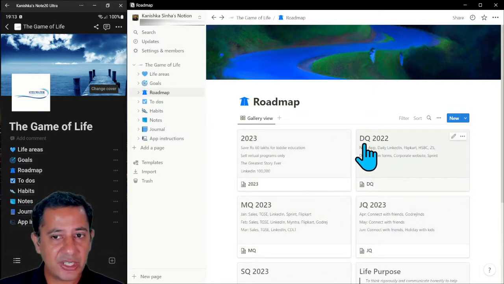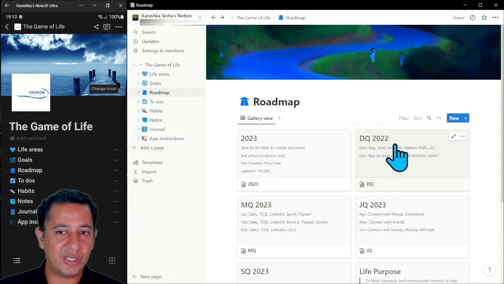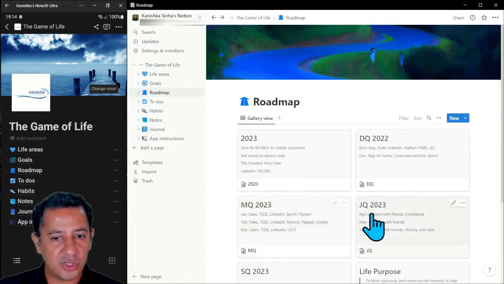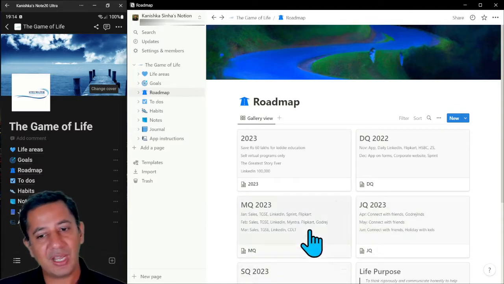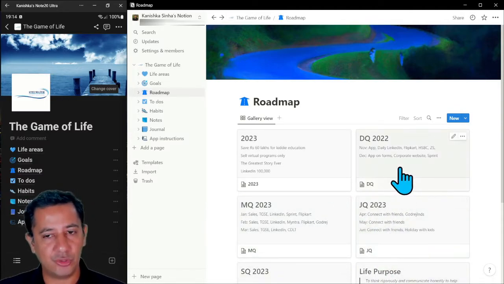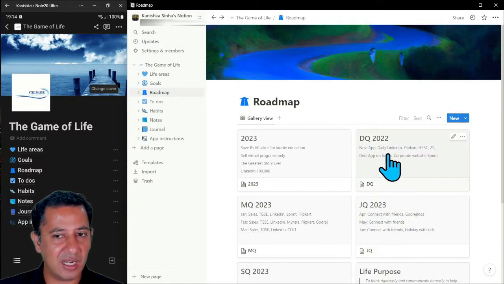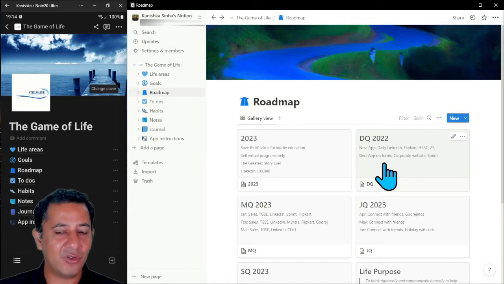So this is DQ, December quarter 2022. That's October, November, December, March quarter, June quarter, September quarter, and when I get around to it, I'll have a DQ 2023, right? So this is the year ahead, and within each of these cards, you can see I've got one line for each month.